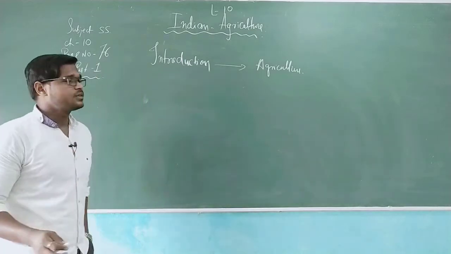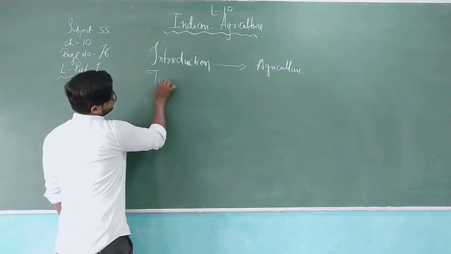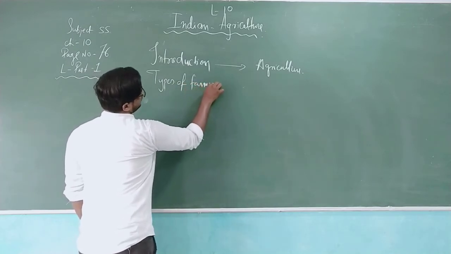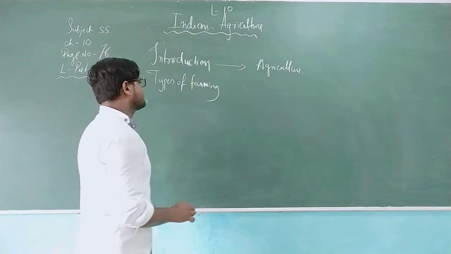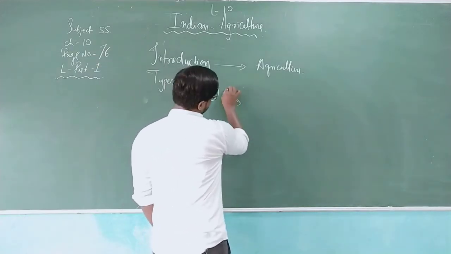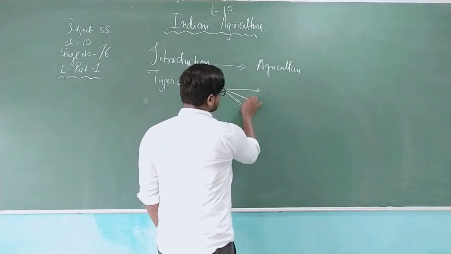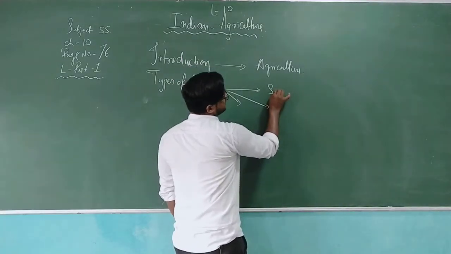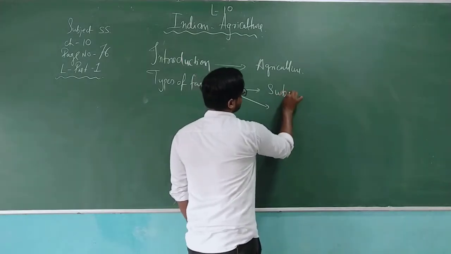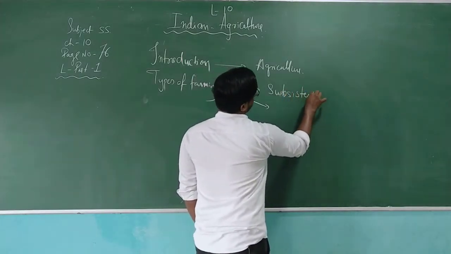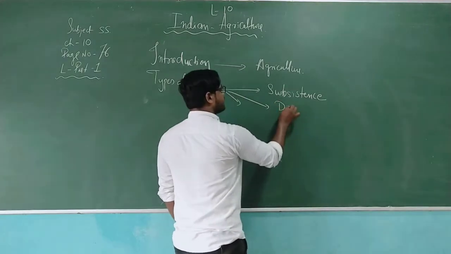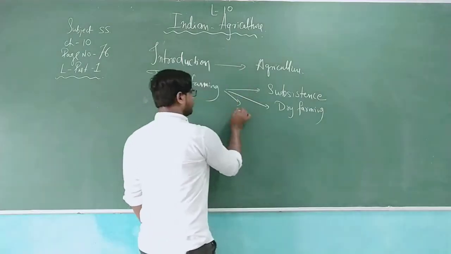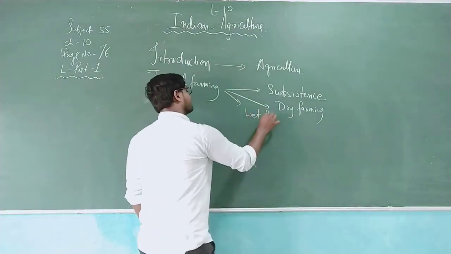After this, we'll be moving towards the types of farming. Which types of farming are available? Basically, we'll be discussing some of the factors related to the types of farming. As we go further, we'll understand subsistence farming, then dry farming, and later on wet farming.